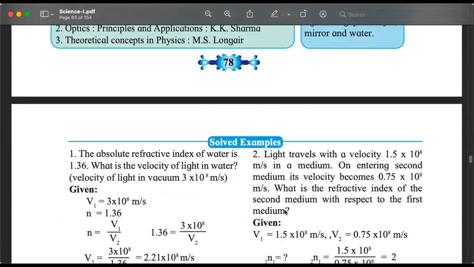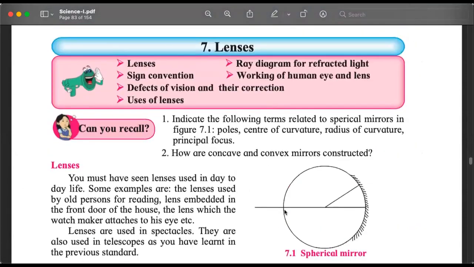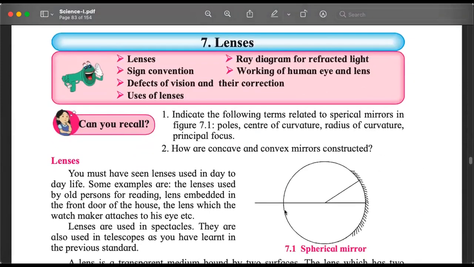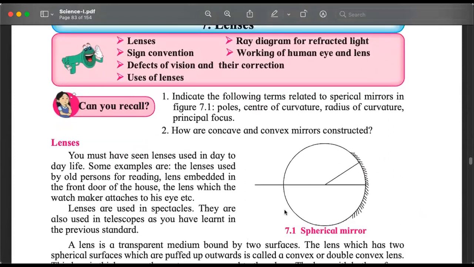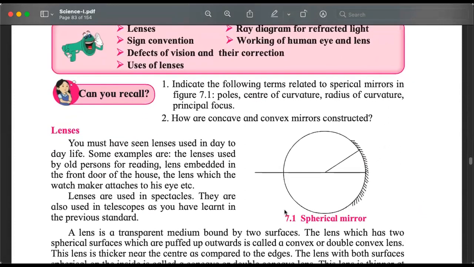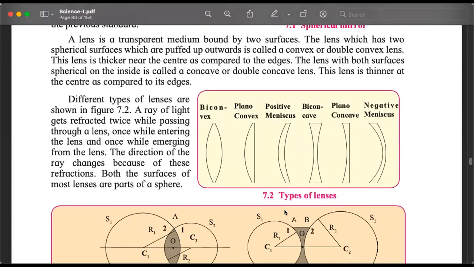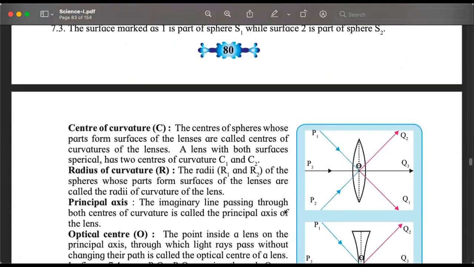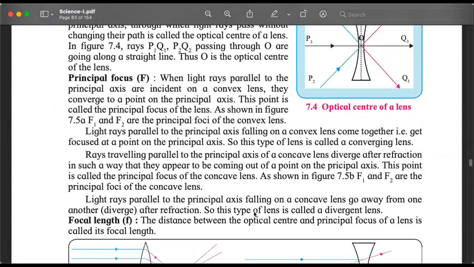It is also because of the refraction of light we have things called lenses. Lenses are part of spherical glass, not mirrors, spherical glass. Different types of lenses. And using lenses, we can see objects that are far away from us. We can see objects that are very, very small. So telescopes, microscopes can be made using lenses.